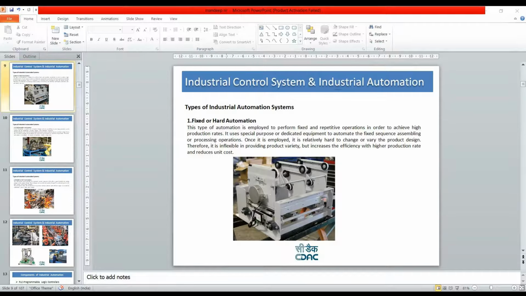You can use DCS and PLC in any environment, any condition. Even in the toughest conditions they will survive, but your IoT system will not survive. This is the main difference. That's why PLC and DCS systems are costlier than Arduino-based IoT systems. And I have seen industries where PLCs have been working for the last 30 years, but your IoT system will not work for 30 years.